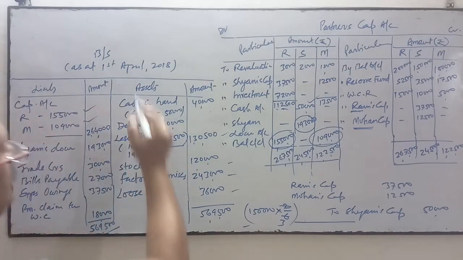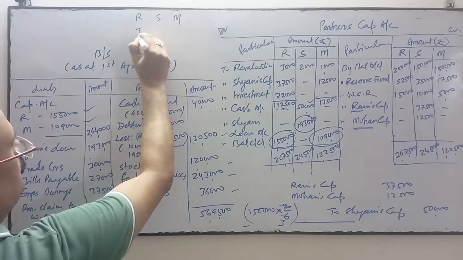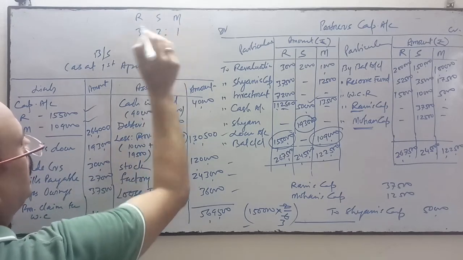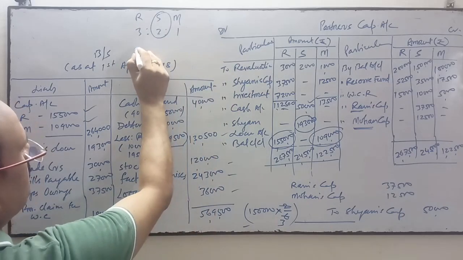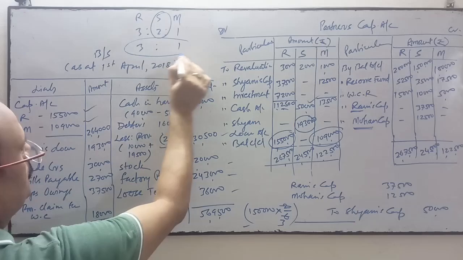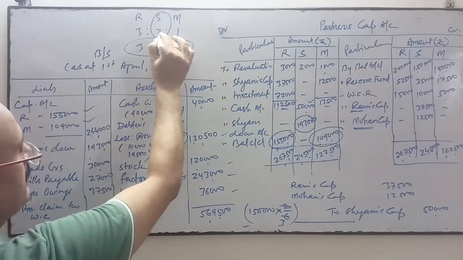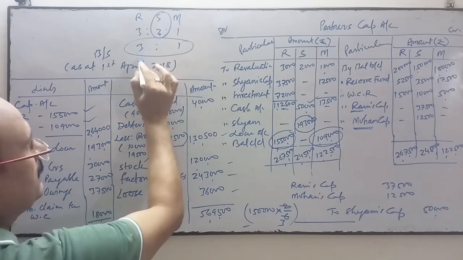Because we have discussed that for partners Ram, Shyam and Mohan, the profit sharing ratio is this, and Shyam retired. If there is no information, it means Ram and Mohan are now sharing the profit in this ratio. So Shyam's share is taken over by both the partners in this ratio.